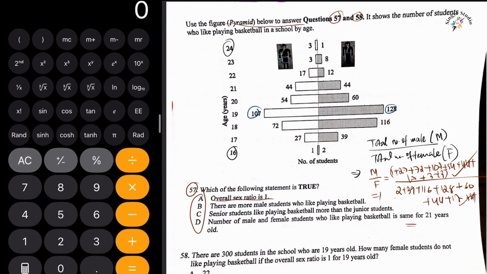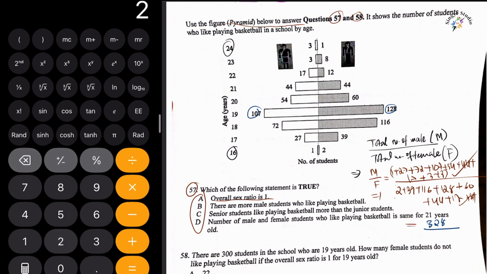First we have to find the male. We have 1 plus 27 plus 72 plus 107 plus 54 plus 44 plus 17 plus 3 plus 3. We get 328 divided by, now let's get the female.